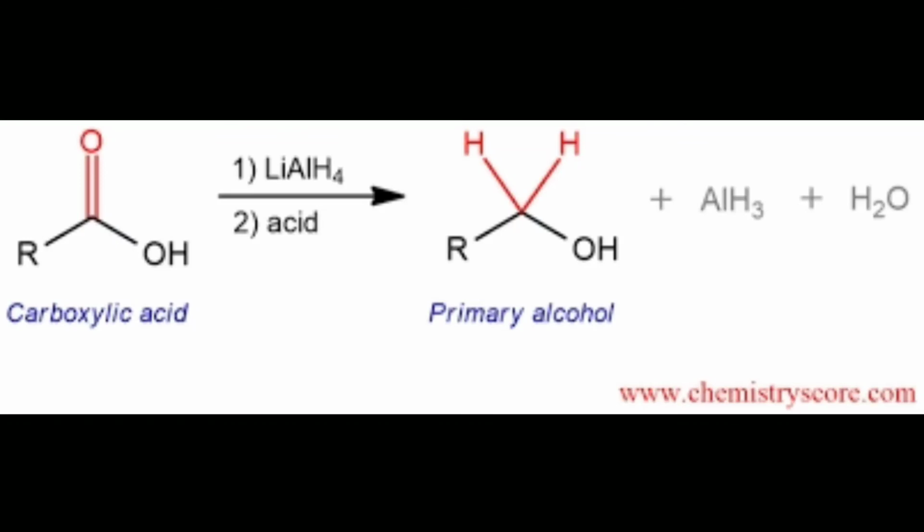After that we took the reaction with ammonia, in which the formation of amides, and the decarboxylation of carboxylic acid, and lastly we saw the reduction of carboxylic acid. Thank you.